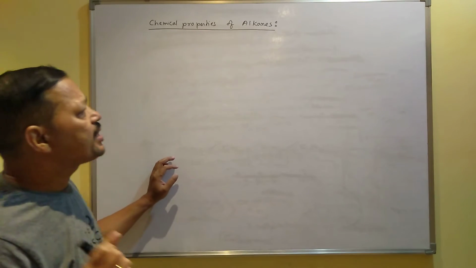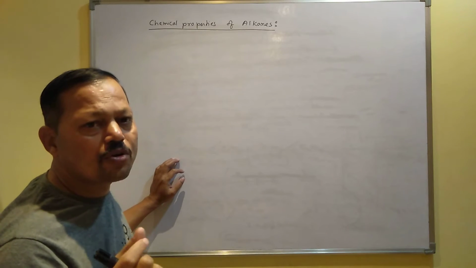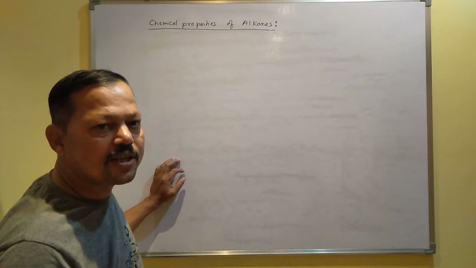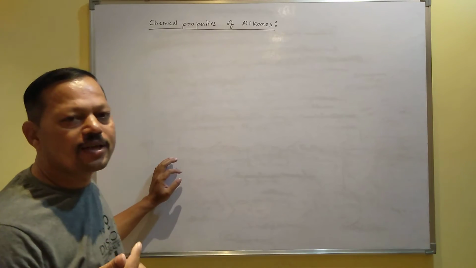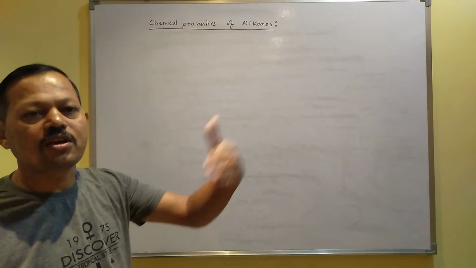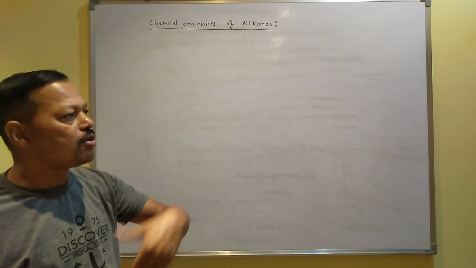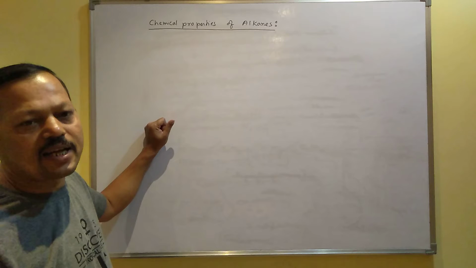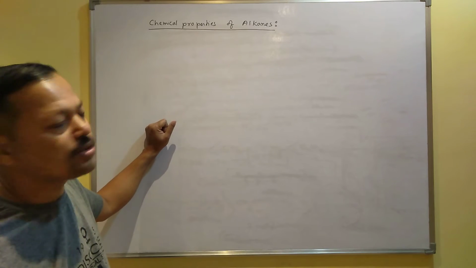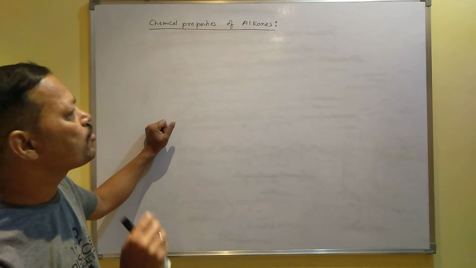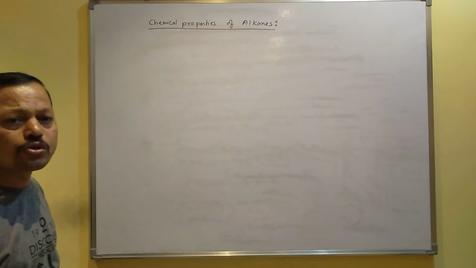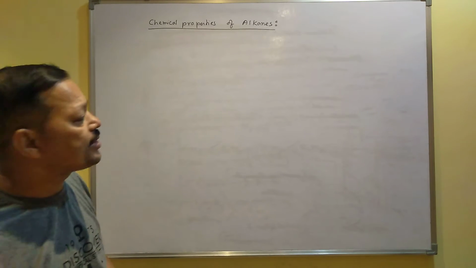Secondly, since alkanes do not have any double bond or triple bond, alkanes cannot show any kind of addition reaction, because you know in addition reaction the double bond is always converted to a single one. I mean unsaturated compounds are converted to saturated ones. So since alkane is a saturated compound, it cannot show any kind of addition reaction. So alkane shows mostly substitution reactions.